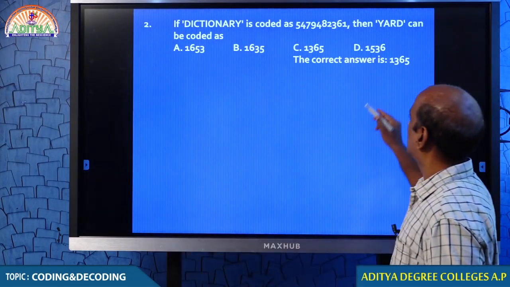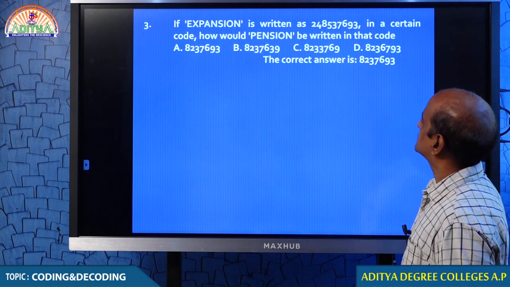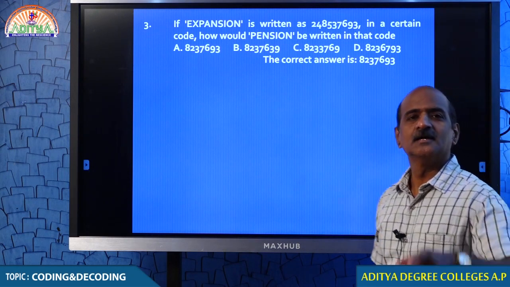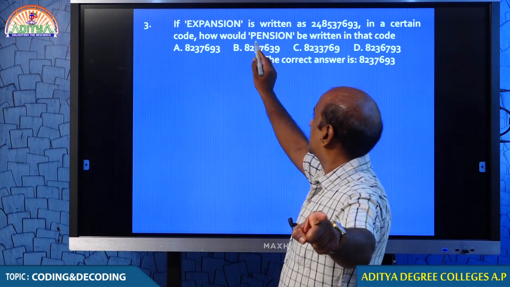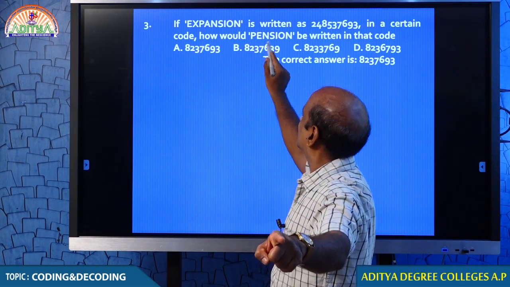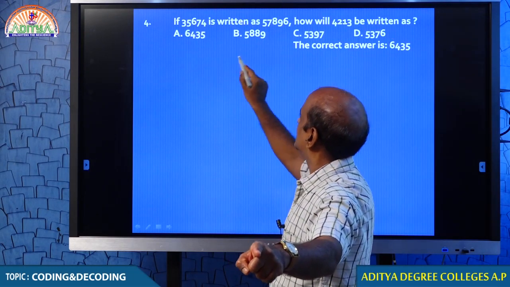Come on, students, now we move on to the next question. Expansion is written as 2, 4, 8. Once again, my point is very clear in this question also. P is already there. E is already there. N is there. S, I, O, N. You see that S, I, O, N, all are there.